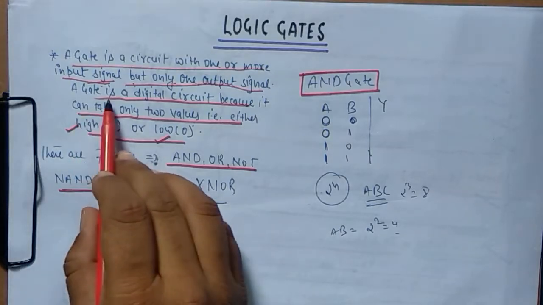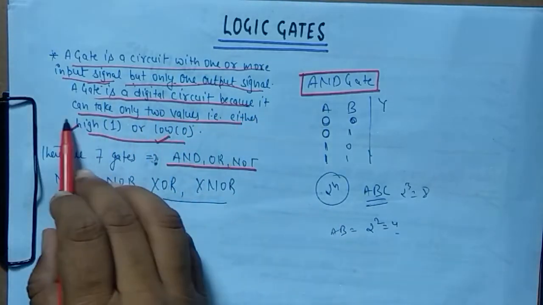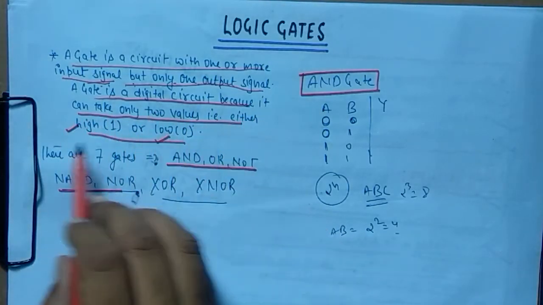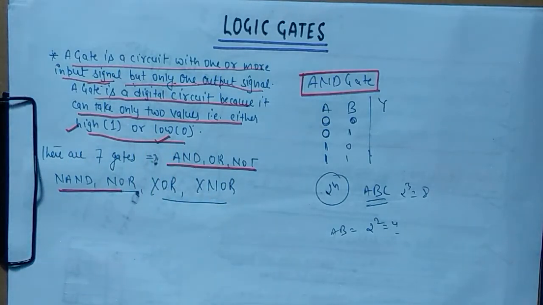Okay, a gate is a digital circuit because it can take only two values, that is 0 and 1. So logic gates are sometimes called digital circuits also because they are taking only two values, 0 and 1, and 1 is representing the high and 0 is representing the low.